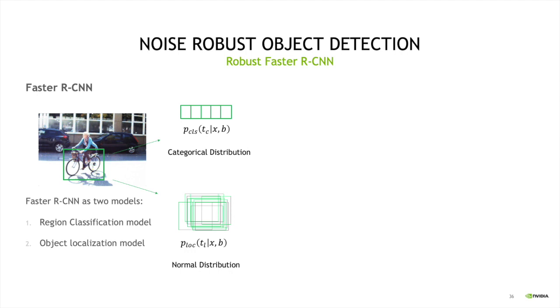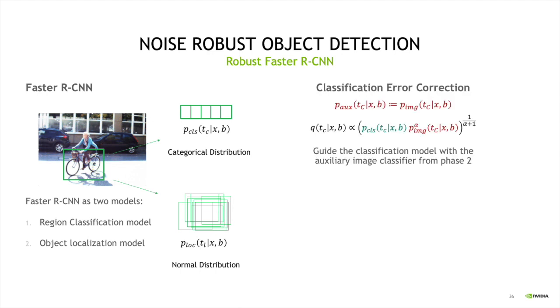So the first head can be thought of as a categorical distribution that predicts the presence of a particular class, and the second head can be thought of as a normal distribution that defines a location for the bounding box. In this work, we introduce a classification error correction using the geometric mean principle that we saw earlier. We're going to take the geometric mean of the image classification that we get from the second phase, as well as the classification score that we're getting from faster RCNN, in order to infer a distribution over true classification properties